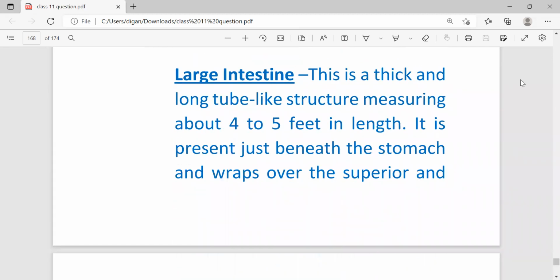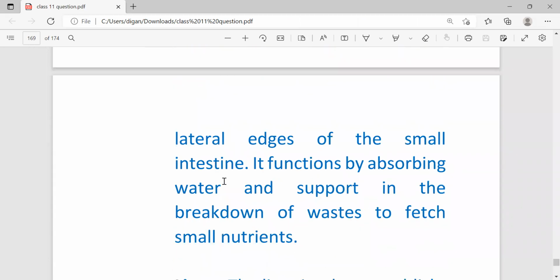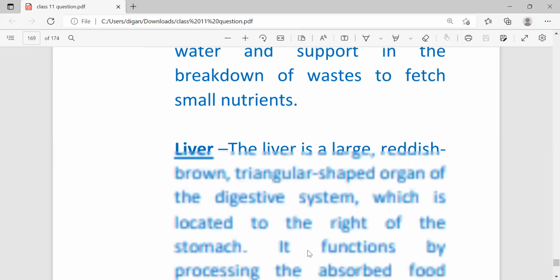Next, large intestine. This is a thick and long tube-like structure measuring about 4 to 5 feet in length. It is present just beneath the stomach and wrapped over the superior and lateral exit of the small intestine. It functions by absorbing water and supports the breakdown of waste.